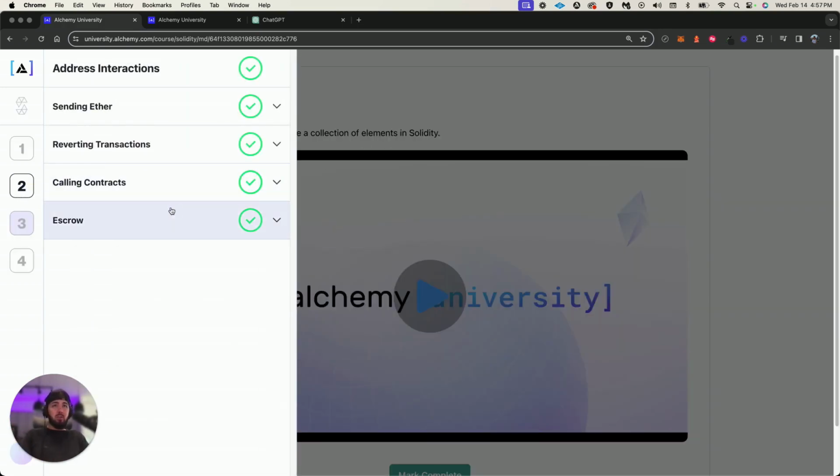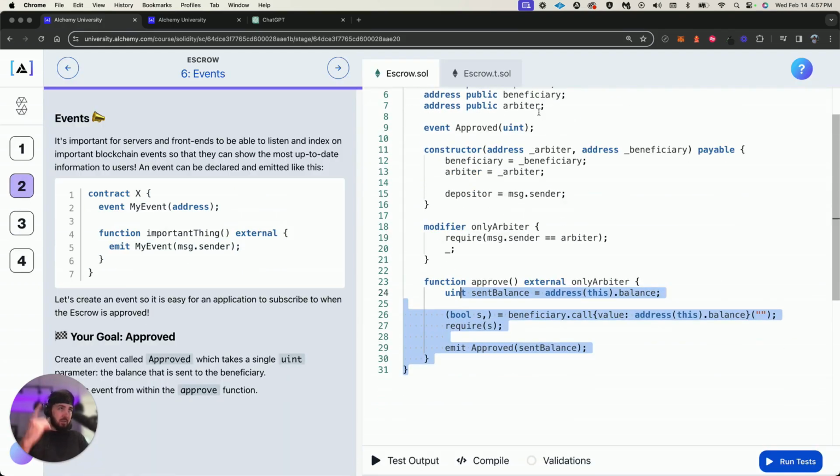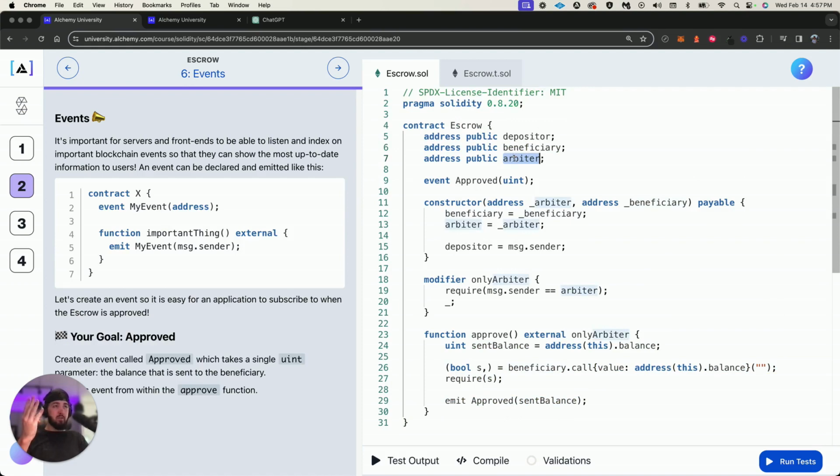So let's just go back over that one more time. We have our depositors, our beneficiaries, our arbiters. We have a constructor where we're setting all these things. Then we built the approve function, and then we're modifying that approve function so only the arbiter can approve this contract, and then we're emitting the event that approves the contract